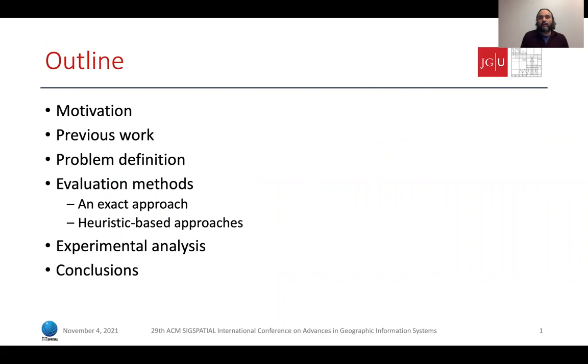This is the outline of my talk. First, I will discuss the motivation behind our work and previous works in the context of alternative routing. Then I will formally define the problem of finding the most diverse near shortest paths and briefly describe our proposed evaluation methods. Finally, I will discuss the findings of our experimental analysis and conclude my talk with ideas and directions for future work.